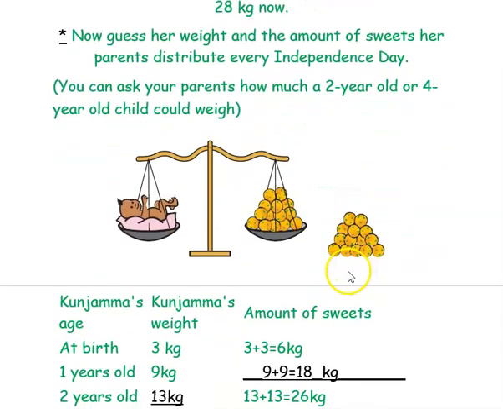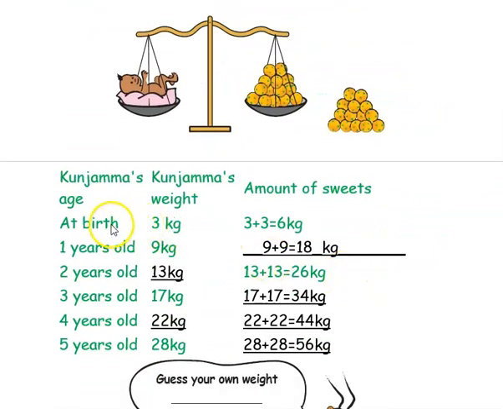So they have given weights. We have to find the amount of sweet they are distributing on each Independence Day. First, Kunjamma's age is given in one column, Kunjamma's weight is given in one column, and you want to find the amount of sweets they are distributing. At birth, she was 3 kg. So how much will they be distributing? Double her weight, 3 kg plus 3 kg. So doubling, it is 6 kg.